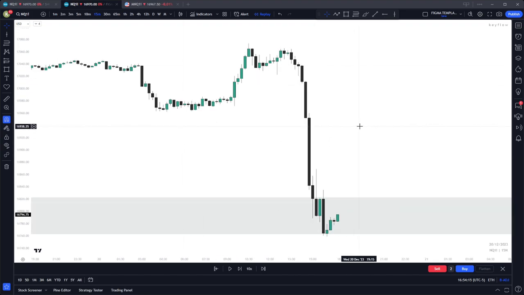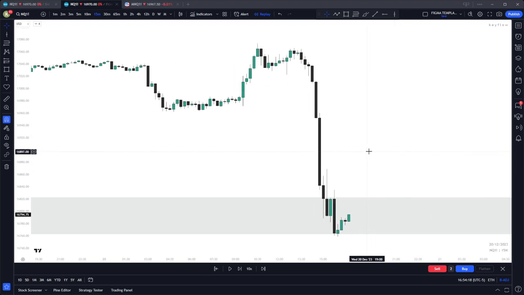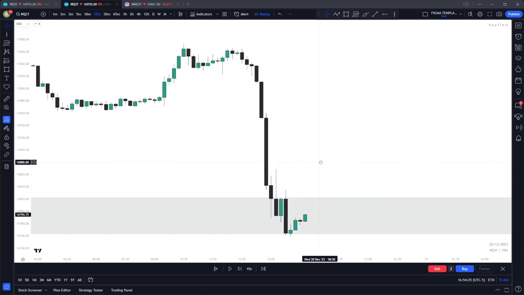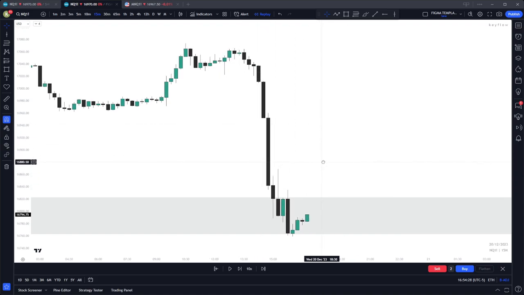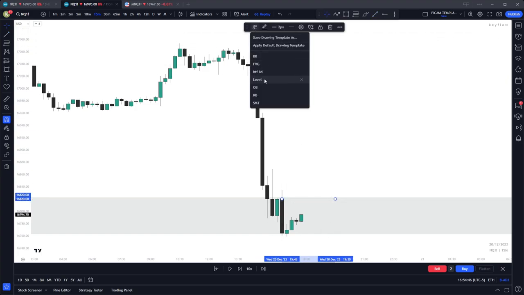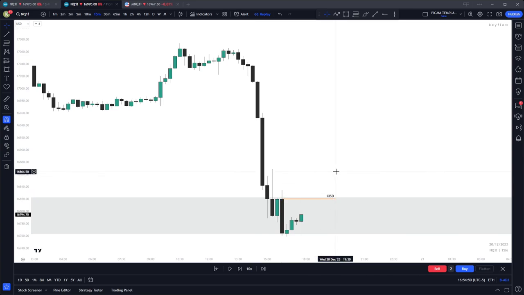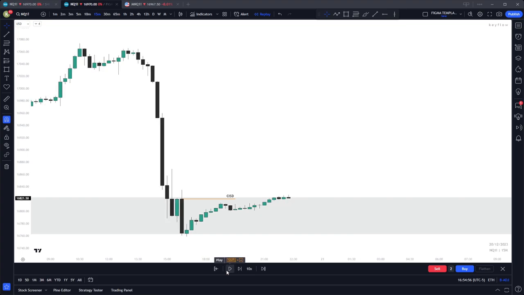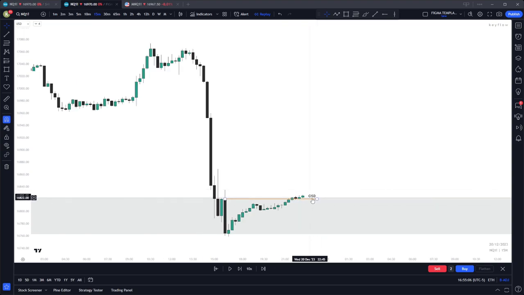Now we can look back at our chart example, knowing all of the rules that we need, and we are now looking for a change in state of delivery. This is a 15-minute time frame, but ideally I would look for a change in state of delivery on a 30-minute or a 1 hour. But when neither of those time frames are clear, we can drop down to a lower time frame like a 15-minute. Now we can clearly see that within this range, this is going to be our change in state of delivery candle right here. Once price closes above it will be our confirmation. So we'll fast forward to see when exactly price closes above. And this is where price closes above it, and this becomes your entry long.